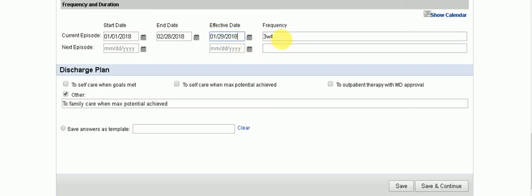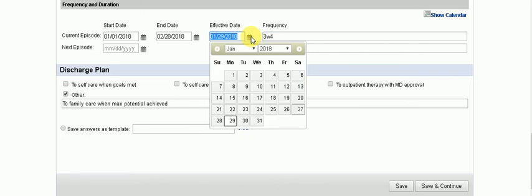Now, if you have a frequency and you need to ask for more approval from the insurance, but you don't know the effective date yet, it's because the insurance needs to authorize the visit, and that is for the HMO, usually for the private insurance. So there is no effective date because we are waiting for the insurance to approve our new frequency request for the extension of the visit.